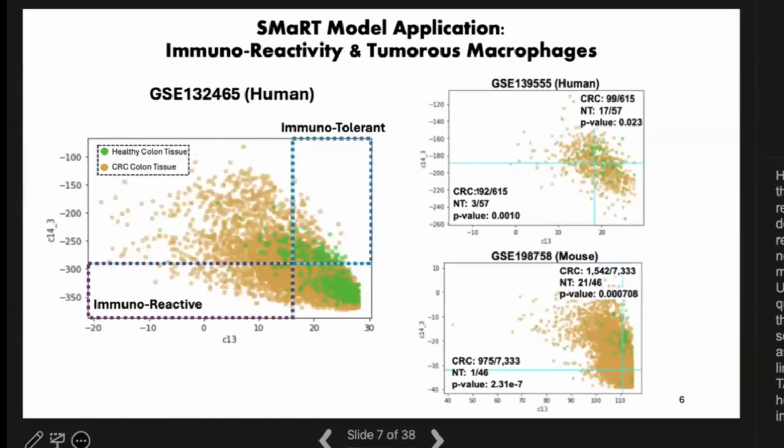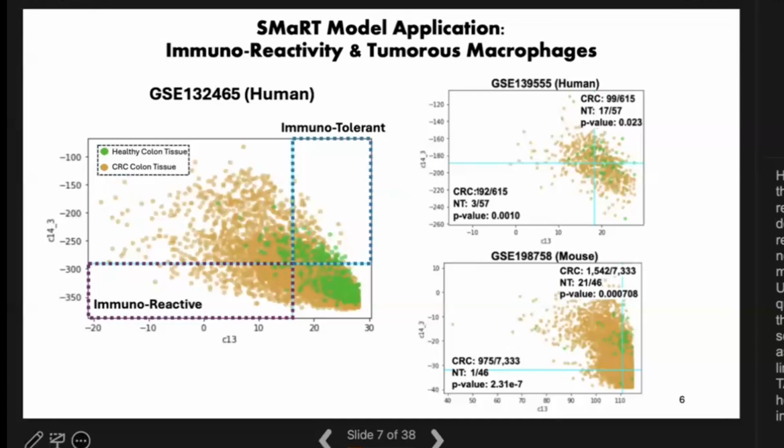So here I am showing those results where the x-axis represents the immunoreactive composite score and the y-axis represents the immunotolerant composite score. The green dots represent healthy colon TAMs and the golden dots represent colorectal cancer TAMs. As a reminder, a more negative score is associated with immunoreactivity and a more positive score is associated with immunotolerance.